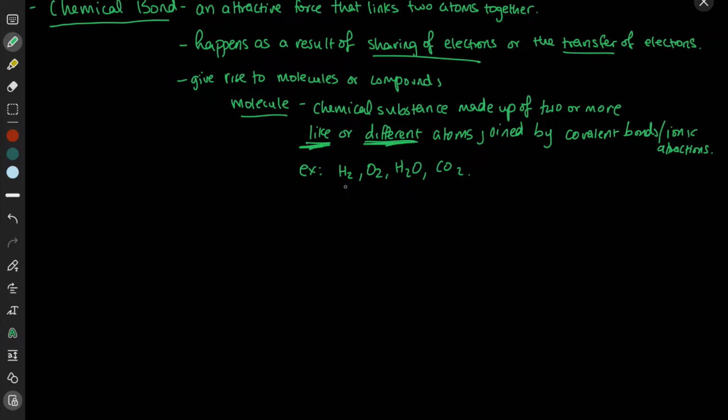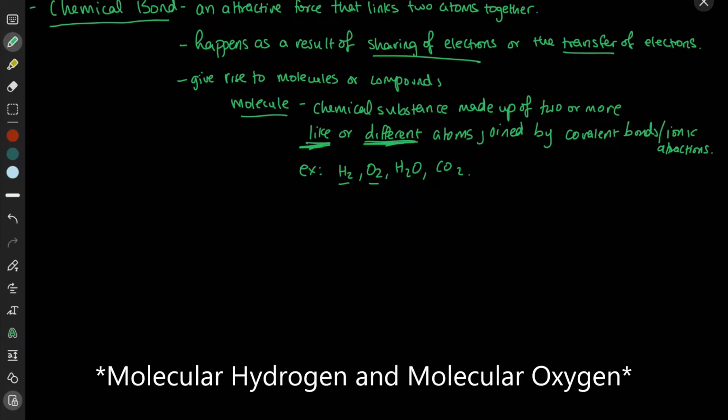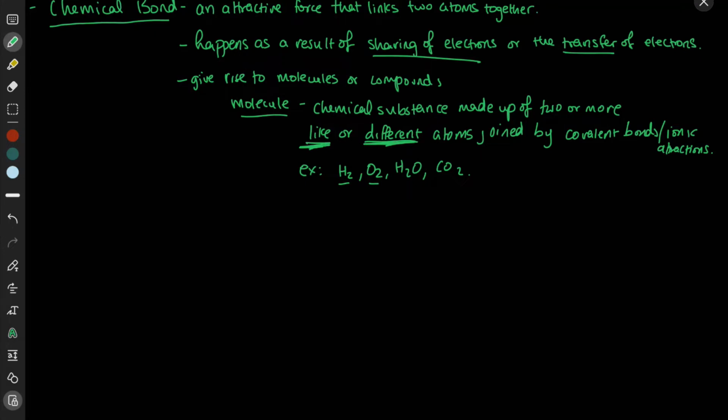Now if you look at elemental hydrogen and elemental oxygen, they're both made up of two identical atoms, right? So for example, elemental hydrogen, it's made up of two hydrogen atoms. So they're made up of two or more like atoms. Same thing with oxygen, because it's two oxygen atoms that are bonded together.